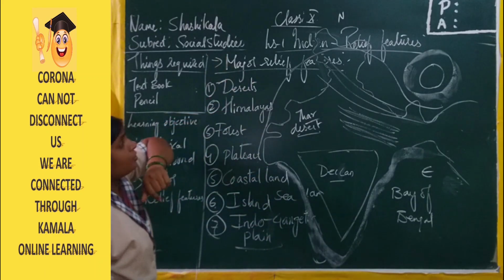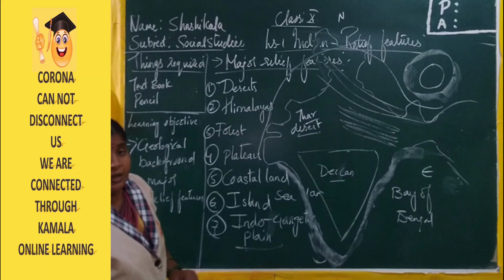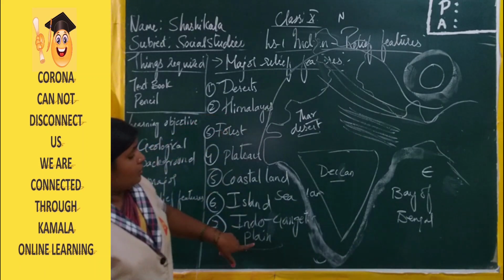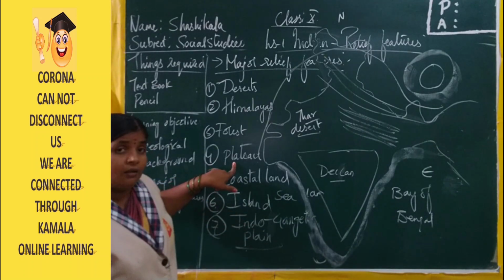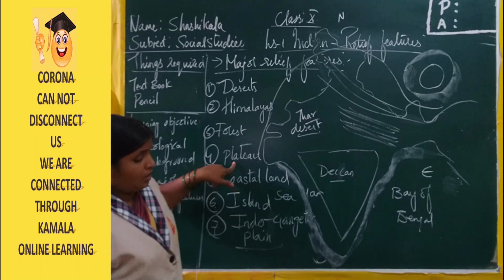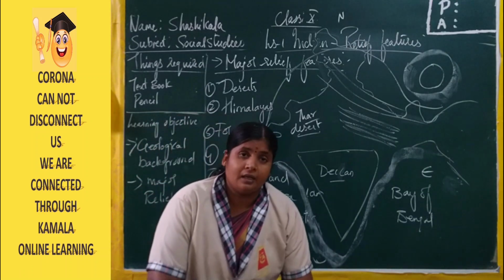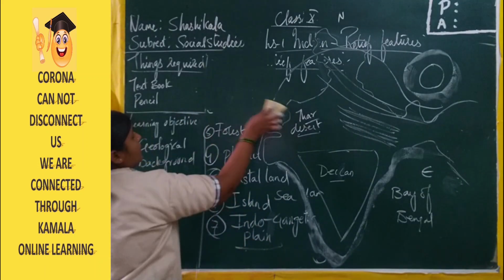These are the 7 important relief features, but in our textbook here we have only the 6 important relief features. The first one is Himalayas, second one is Indo-Gangetic plain, third one is Peninsular Plateau or the Deccan Plateau, and next one is the coastal land, Thar desert and islands. About the 6 important relief features we are going to discuss. 2-mark question.